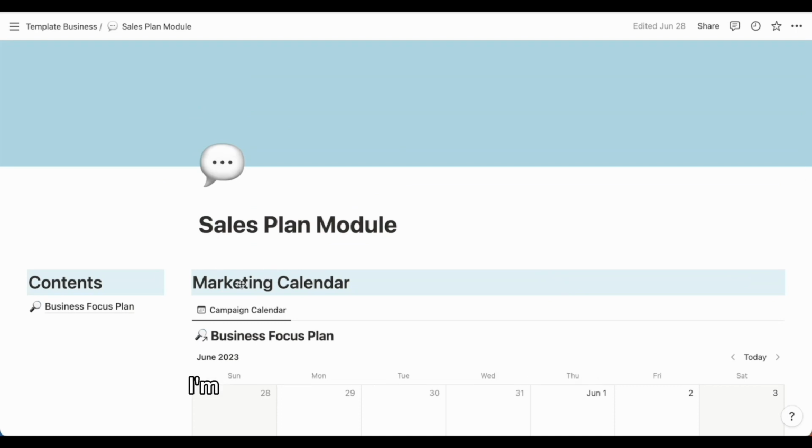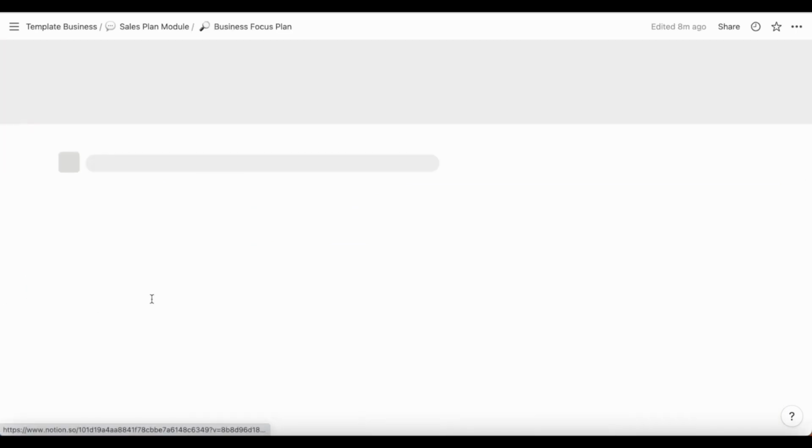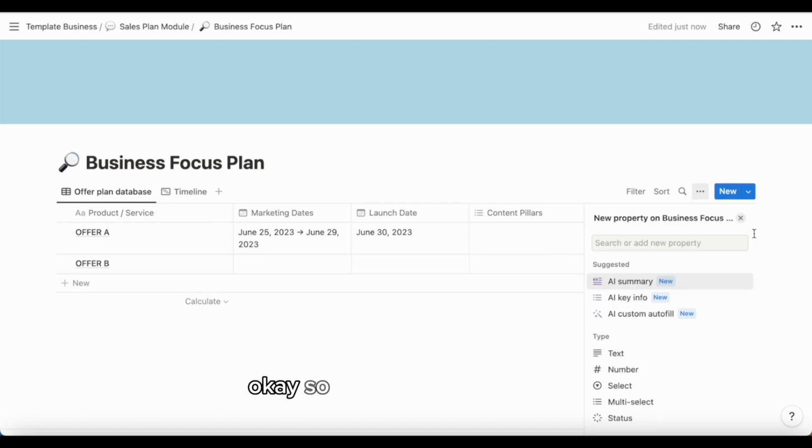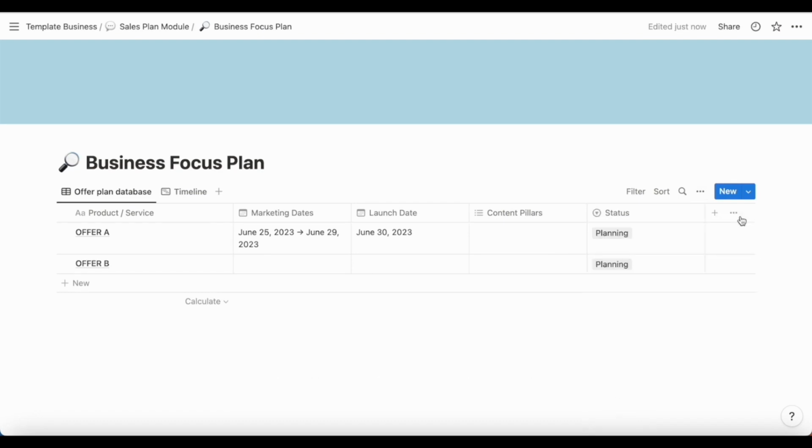Right, I'm going to go into the business focus plan and this shows you the setup of how things are just now. I've got these 5 columns and no more. Okay, so within Notion you can link databases to each other and then pull through information from other databases. So that's what we're going to do here.